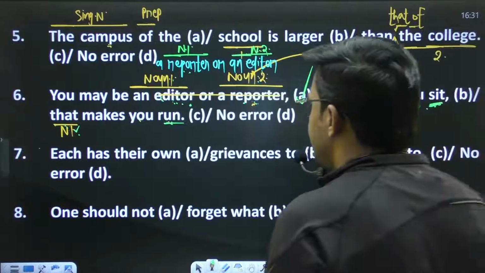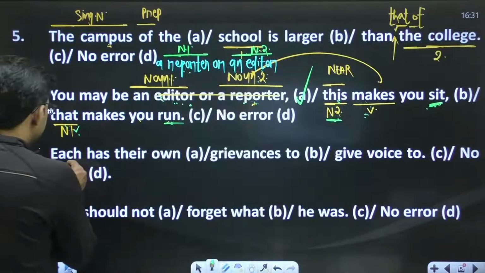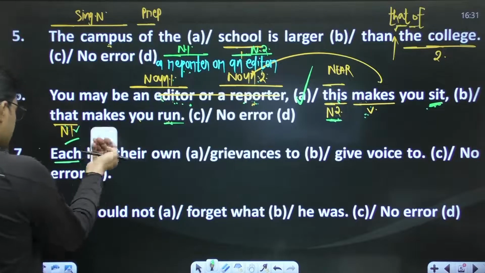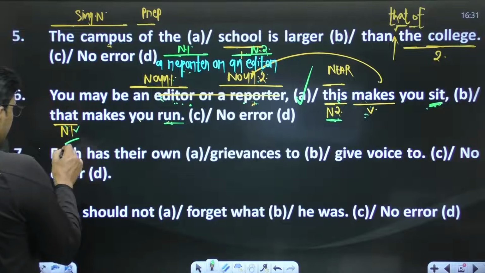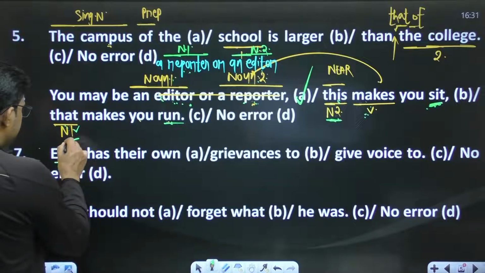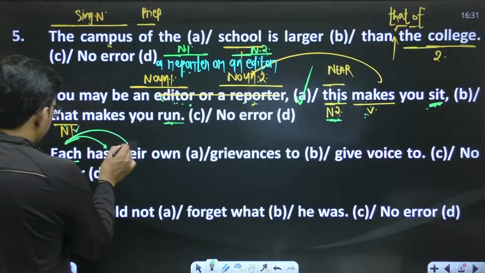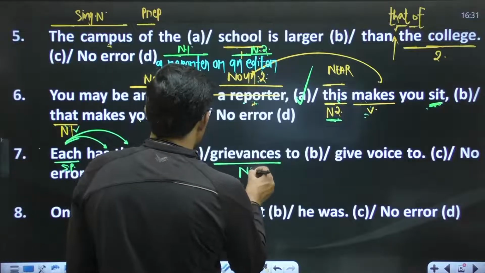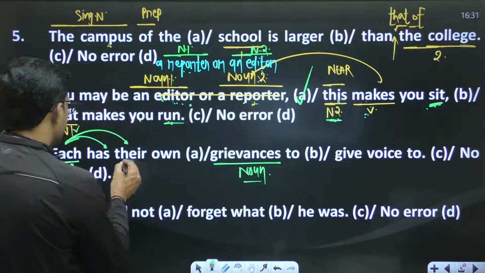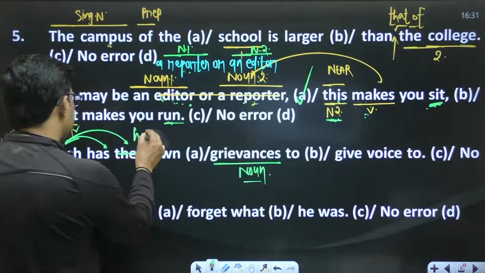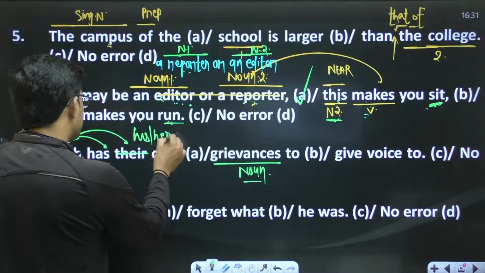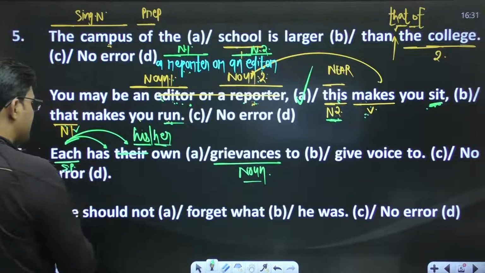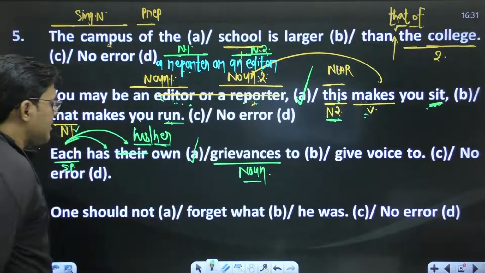Okay, next one is each has their own. This each always denotes singular noun pronoun. Okay, this is singular pronoun. It demands a singular verb, and possessive case will also be singular. So this grievance is a noun, and before this noun singular pronoun will be there. His or her can also be in the sentence. Singular possessive adjective will be there. Error will be in part A.